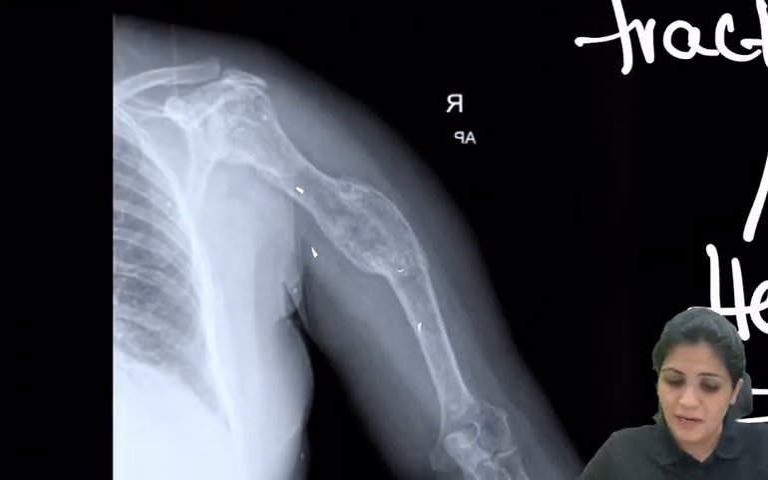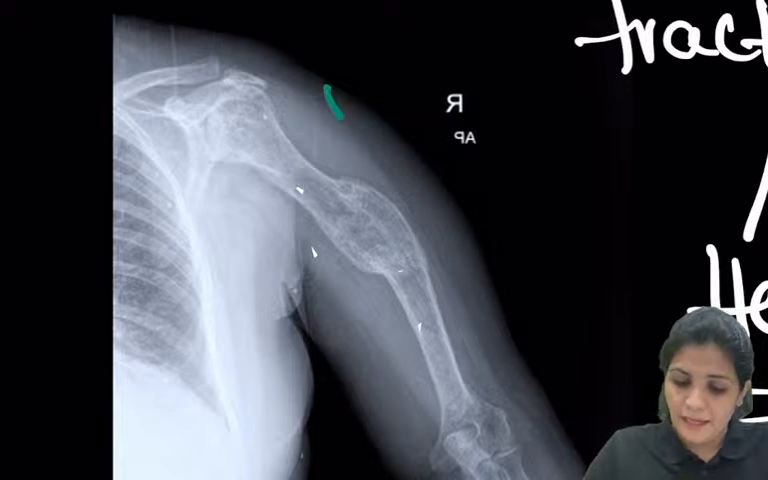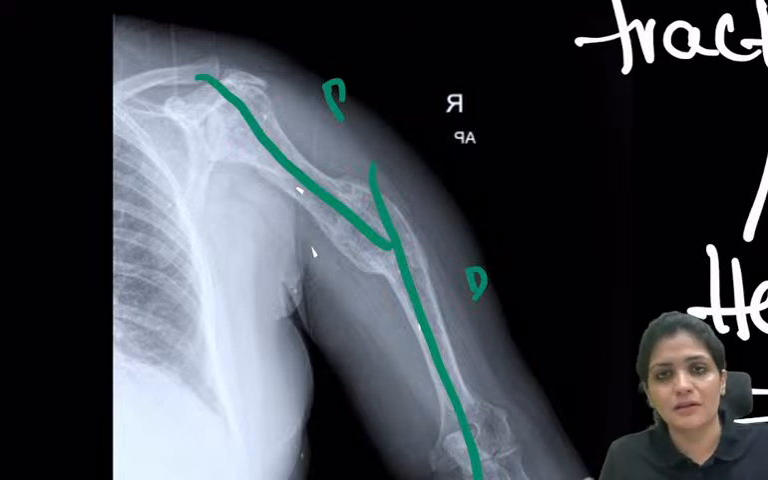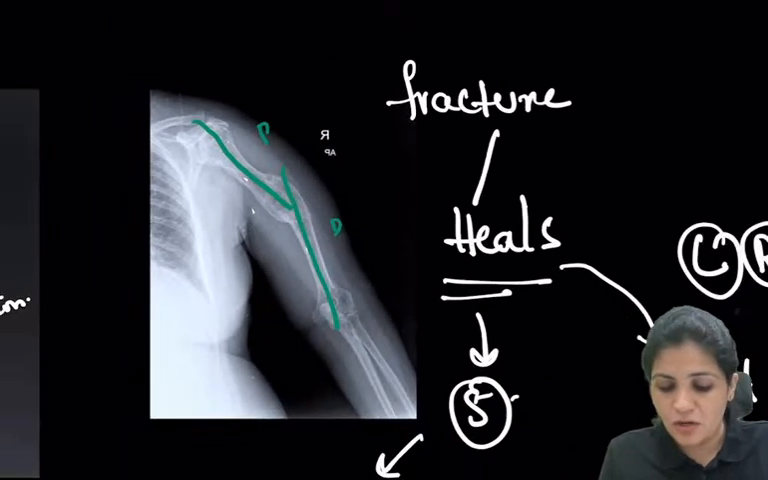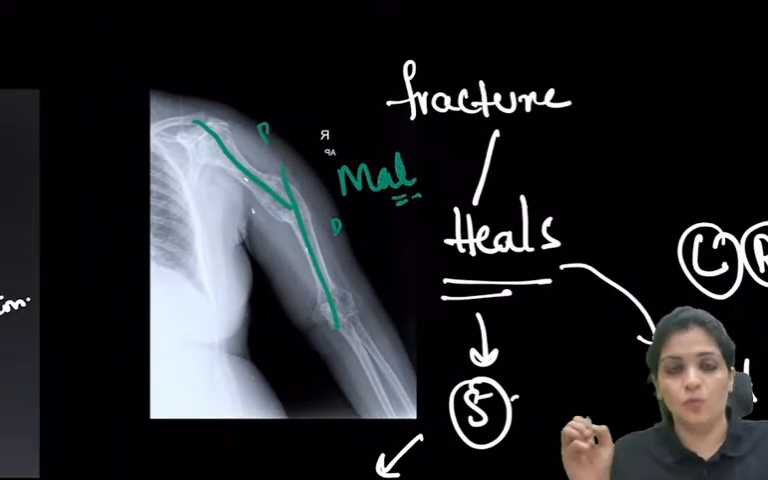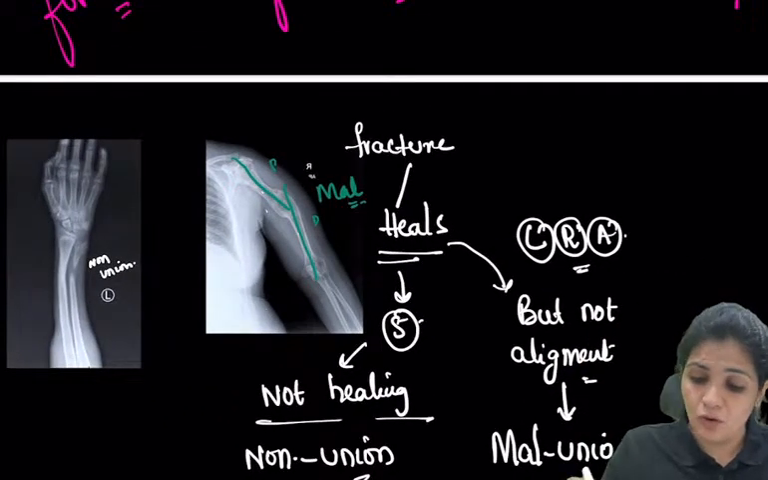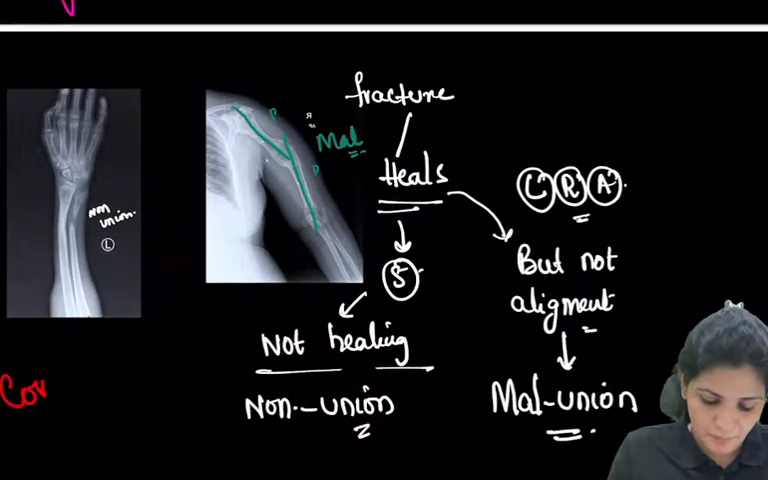So here, if you see, this is the proximal part, and this is the distal part, right? So proximal, draw the long axis of the bone, distal, you draw the long axis, not aligned properly. So this is your malunion. Very, very important, malunion and non-union. These two are important complications of the fracture.